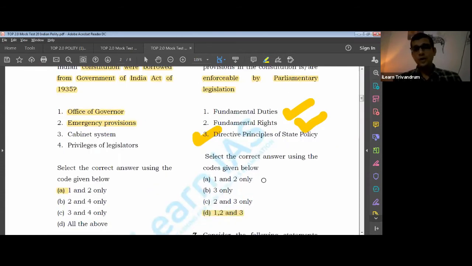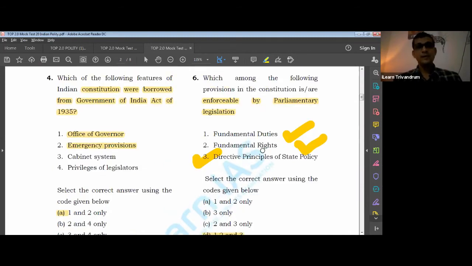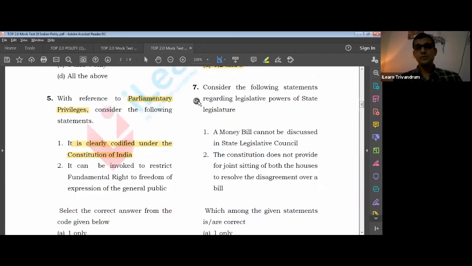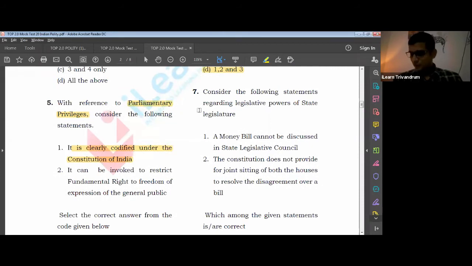So if you have made a mistake, try to understand what they have asked. They asked about parliamentary legislation, whether parliament can make a law. That is what we understand by enforceability. Come to the seventh question.